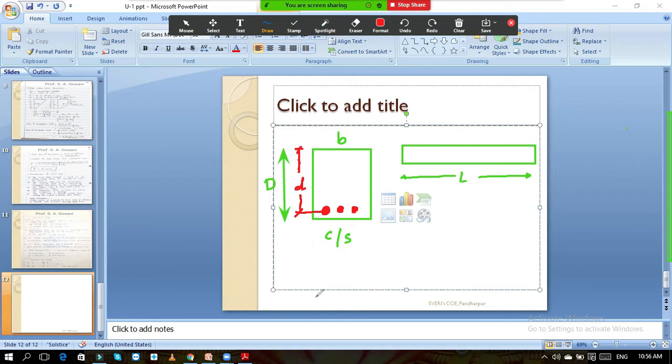This is called effective depth, from the top to the center of the bar, the center of the reinforcement. At this level. So whatever may be the distance, this small d is nothing but your effective depth, and this capital D is your overall depth.